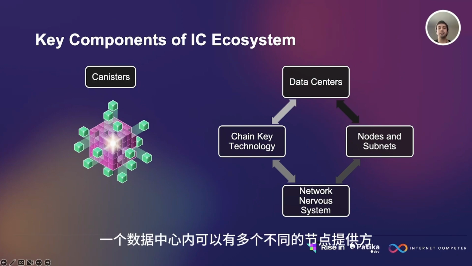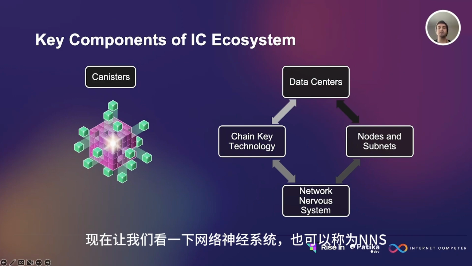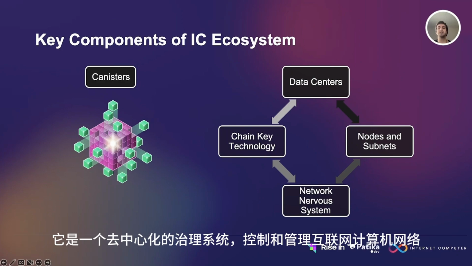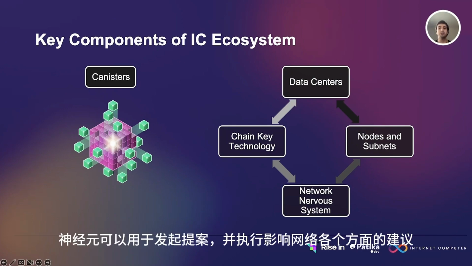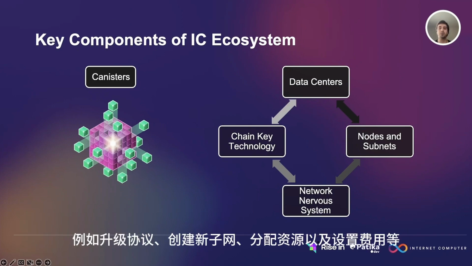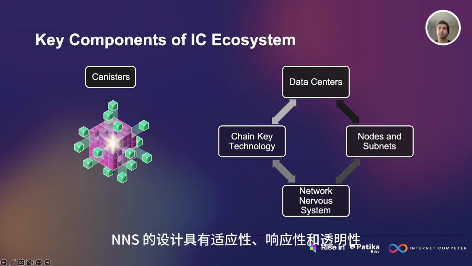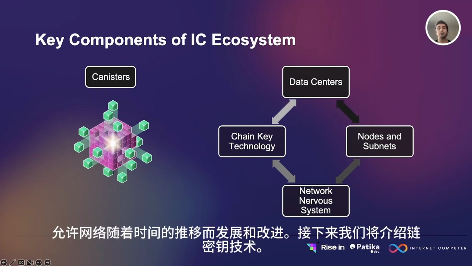Now, let's look at the Network Nervous System. The Network Nervous System, which can also be called the NNS, is a decentralized governance system that controls and manages the Internet Computer Network. The NNS is composed of neurons. Neurons can propose, vote on, and execute proposals that affect various aspects of the network, such as upgrading the protocol, creating new subnets, allocating resources, setting fees, and more. The NNS is designed to be adaptive, responsive, and transparent, allowing the network to evolve and improve over time.